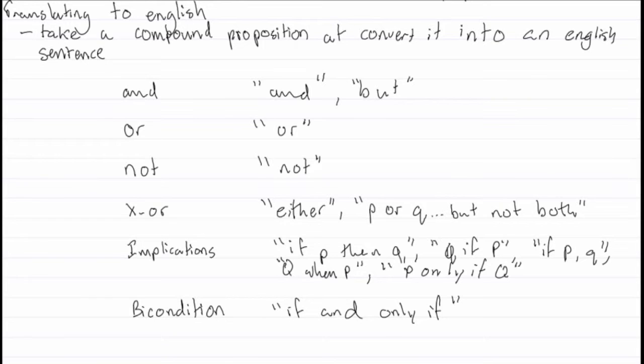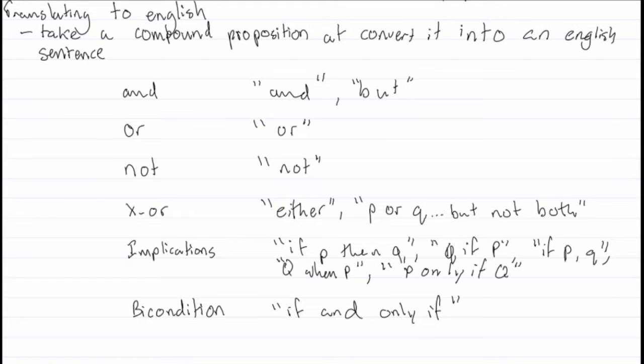So let's go over a few of these. The first one we have is and, which in an English sentence can be written as and or but. So if something has a but between it or an and between it, then you have an and statement. An or is just or, that's very simple.